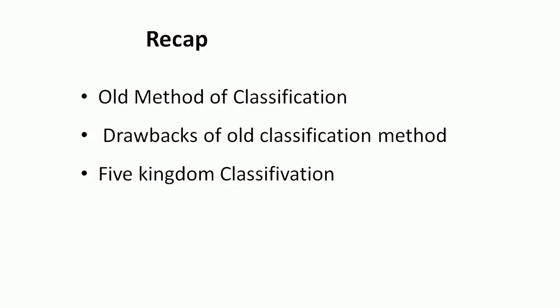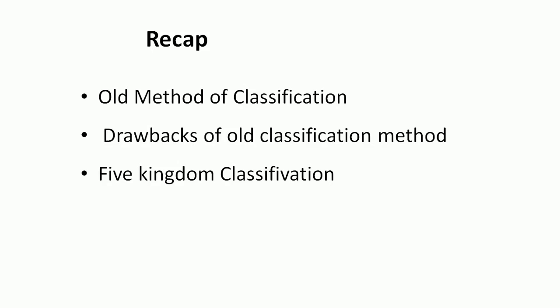Before starting today's session, we just review the previous lecture and then go to the next lecture. In the last lecture, we discussed the old methods of classification of organisms. In these old methods, there is two kingdom classification before Whittaker. They followed some characteristics: motile, non-motile, then chlorophyll pigment present or chlorophyll pigment absent. Those are the characters they followed in the old kingdom classification.